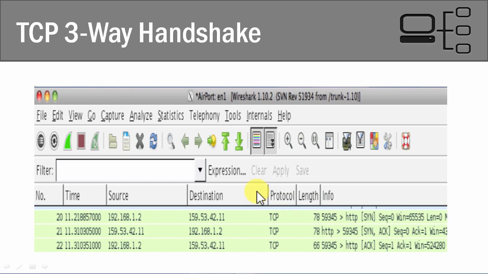And right here is a simple example of setting up that three-way handshake. So we have a source device and a destination device. The source sets up a request saying I want to communicate with you. The other device says, okay, I got it, with the SYN ACK. I'm going to respond to you that I'm ready to communicate. And then the device that did the initial request says, okay, I received your acknowledgement, I'm going to acknowledge that. Let's go ahead and start sending data. So we have our three-way handshake, part 1, part 2, and part 3.